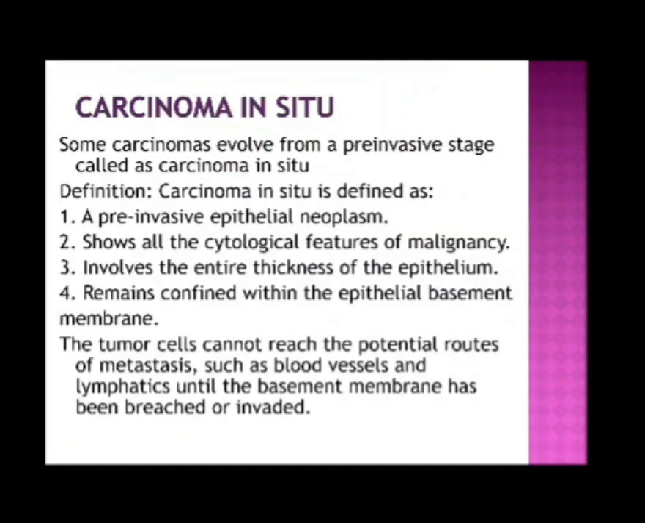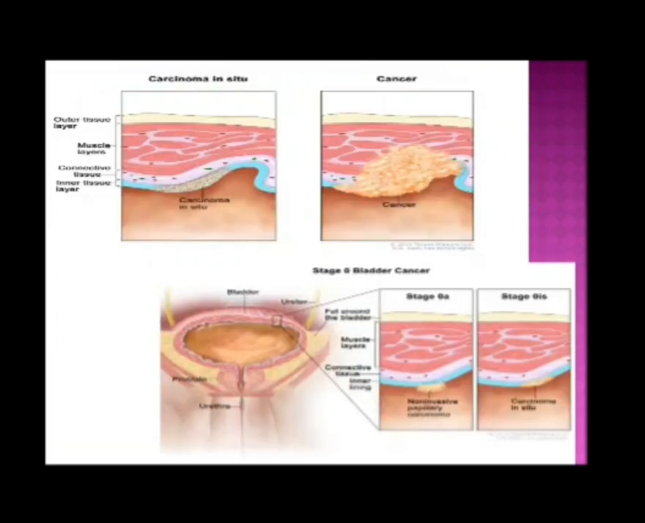Carcinoma in situ. Some carcinomas evolve from a pre-invasive stage called carcinoma in situ. What is the definition of carcinoma in situ? It is a pre-invasive epithelial neoplasm that shows all the cytological features of malignancy, involves the entire thickness of the epithelium, and remains confined within the epithelial basement membrane. The tumor cells cannot reach the potential routes of metastasis such as blood vessels and lymphatics until the basement membrane has been invaded.